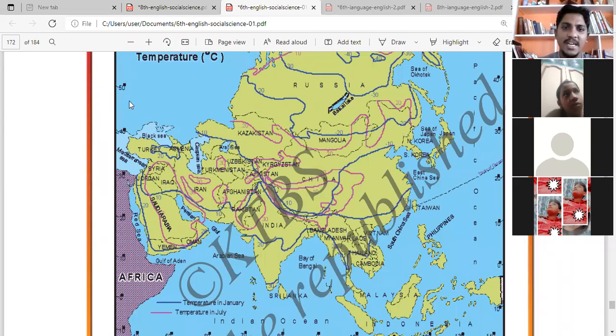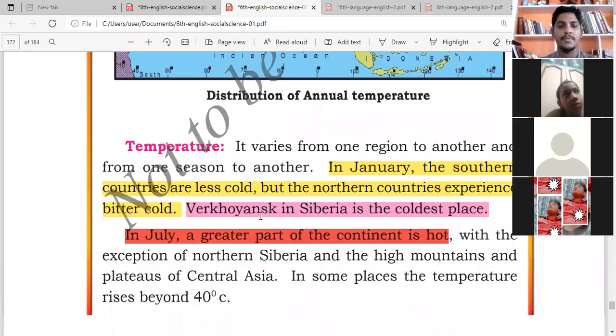The sun rays do not fall directly on Russia. For example, the sun is here. It will fall here, but here it is not reaching. The sun rays are not falling on Russia enough. That's why Russia is one of the coldest countries.